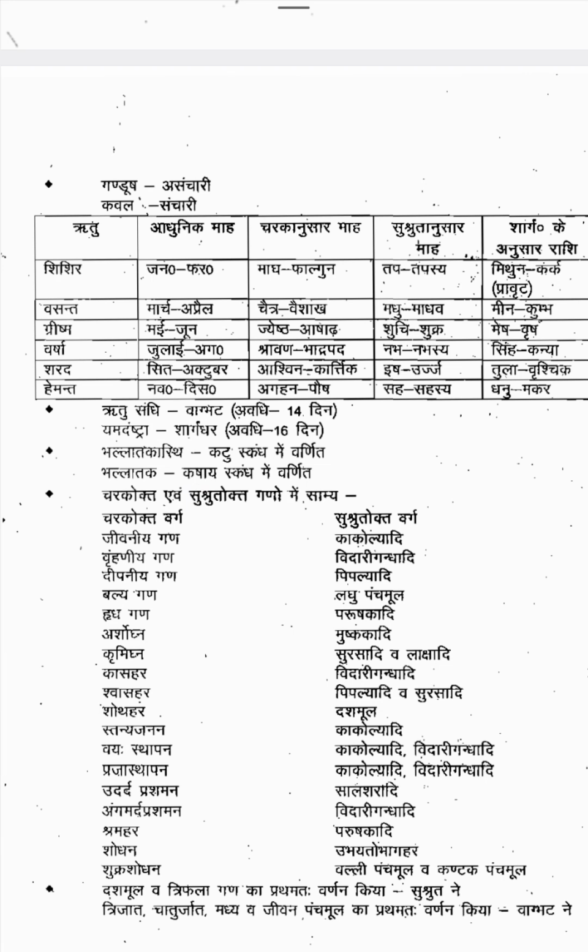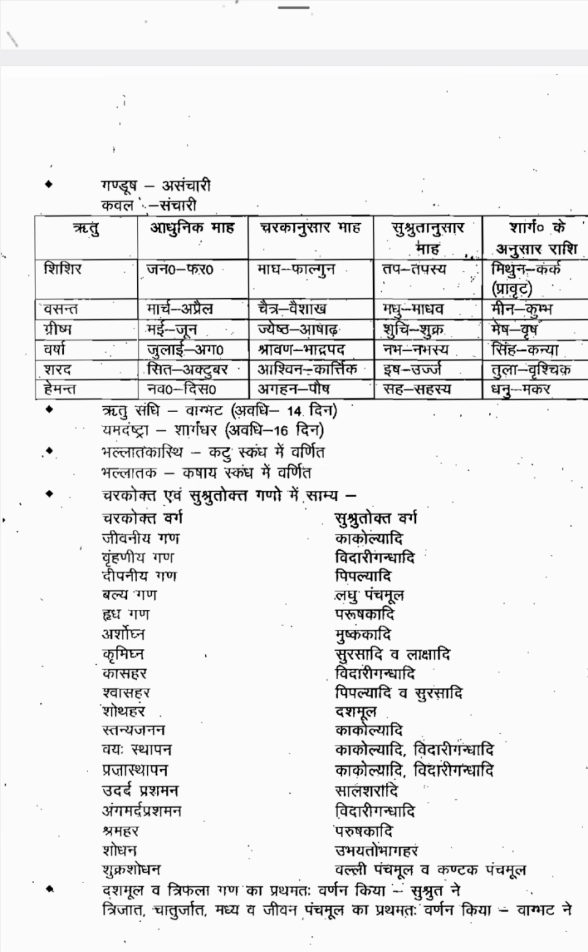Next one is Ritu Sandhi. Ritu Sandhi means there will be a junction between two seasons, when the Shishira Ritu is finishing and the Vasanta Ritu is starting. That junction between the two seasons is called Ritu Sandhi. That term is mentioned by Vagbhata. The Ritu Sandhi duration is 14 days: the last 7 days of the Shishira Ritu and the first 7 days of the Vasanta Ritu.